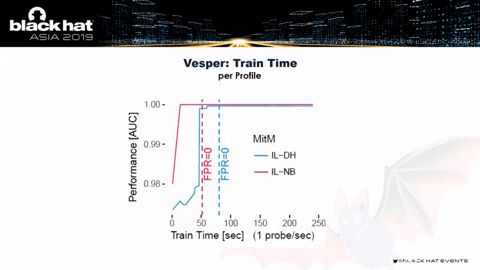In terms of train time, we found it takes about 1 minute of probing, sending 1 probe per second, but you can always adjust this to increase or decrease the probe rate accordingly.